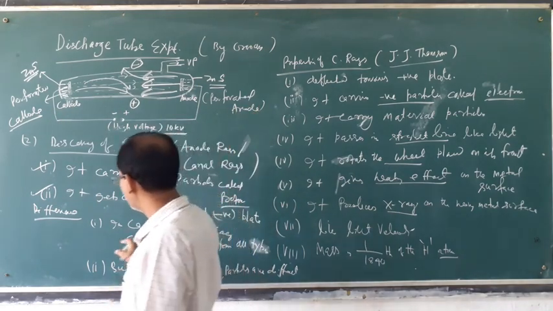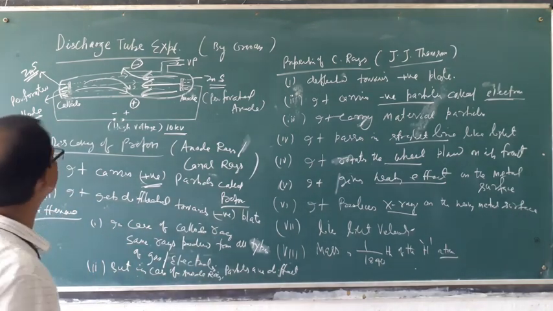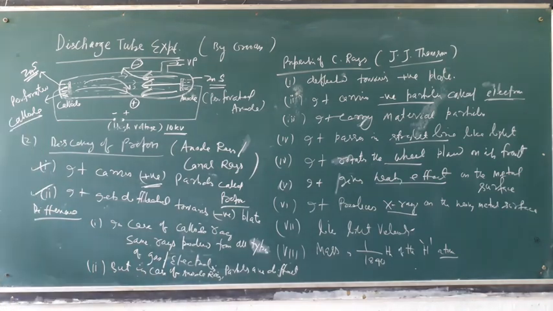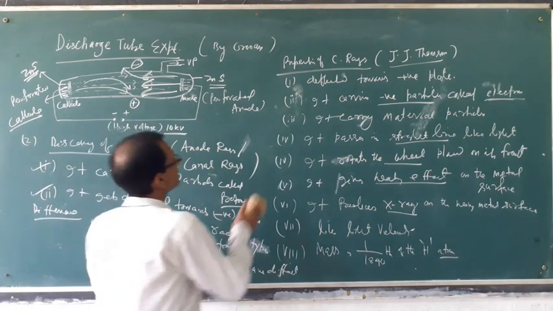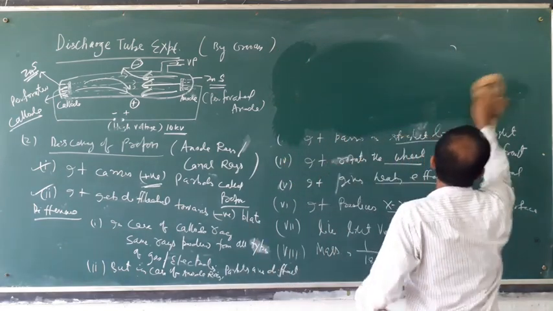That's why electron is called the universal constituent of matter. Why?